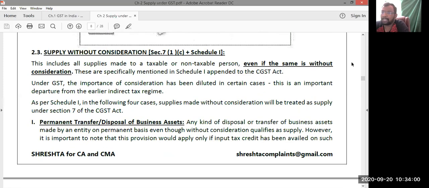Next, supplies without any consideration. One of the very important parameters to treat a particular transaction as supply is consideration. Without any consideration, it should not be treated as a supply. But we have four exceptional cases where, even though the consideration factor is missing, that transaction should still be treated as supply.